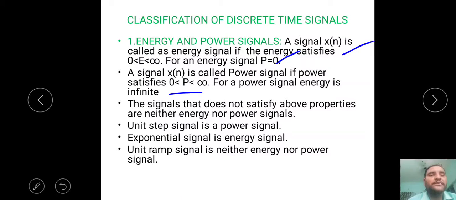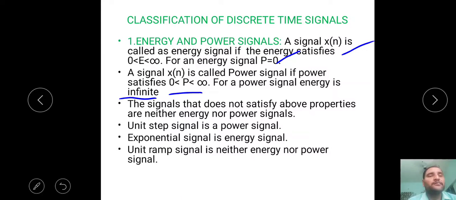For a power signal, energy must be infinity. So, for an energy signal, power must be 0. For a power signal, energy must be infinity. For an energy signal, energy is finite. For a power signal, power is finite. Based on that, we can decide energy and power. Okay. The unit step signal is always a power signal. The exponential signal is always an energy signal. The ramp signal is neither energy nor power. I said in all cases a signal must be energy or power, but in some cases we have signals that are neither energy nor power.